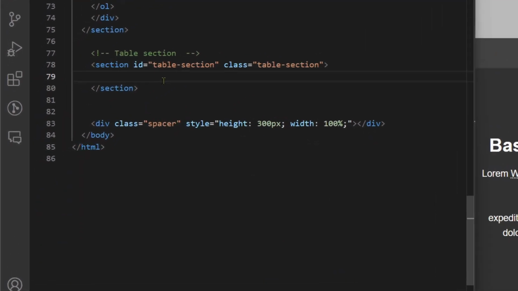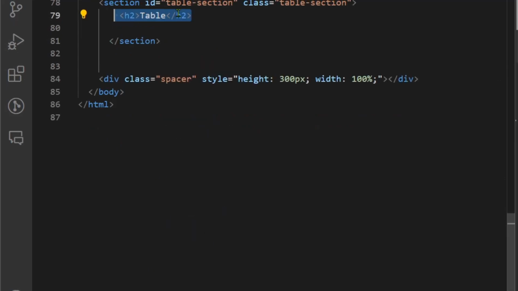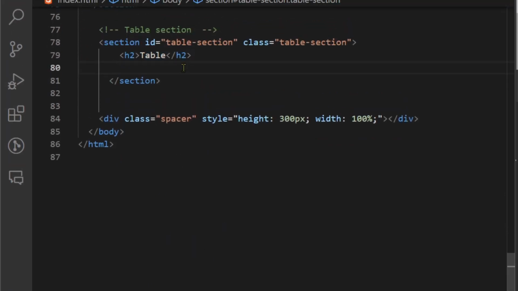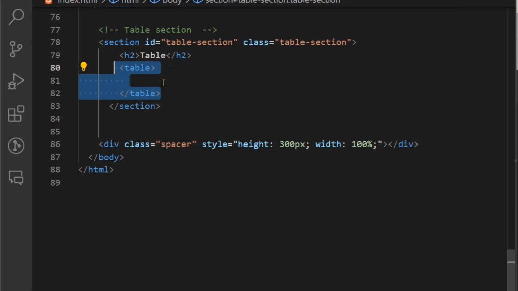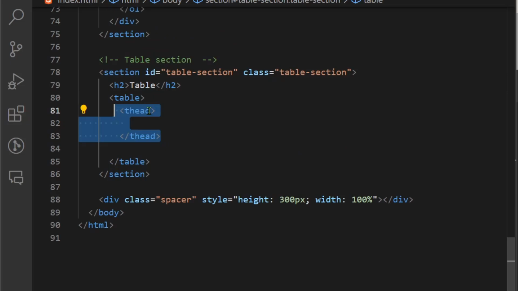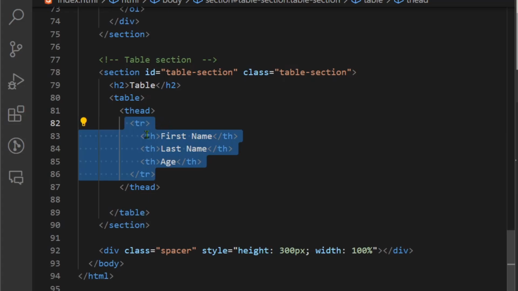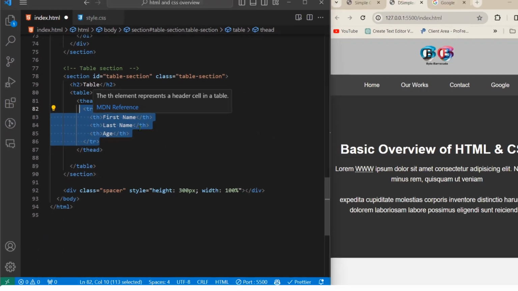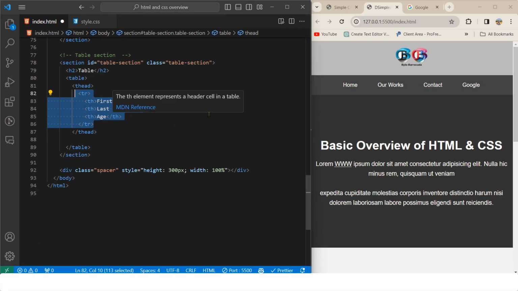Okay, so in our table, first create an h2 for table, then the table syntax. Inside of this table syntax, we will take table row, and before table row, we will actually use table head, so we can understand the sections a little bit better. Then we will use table row. Inside of this, we have th, table heading: first name, last name, and age.